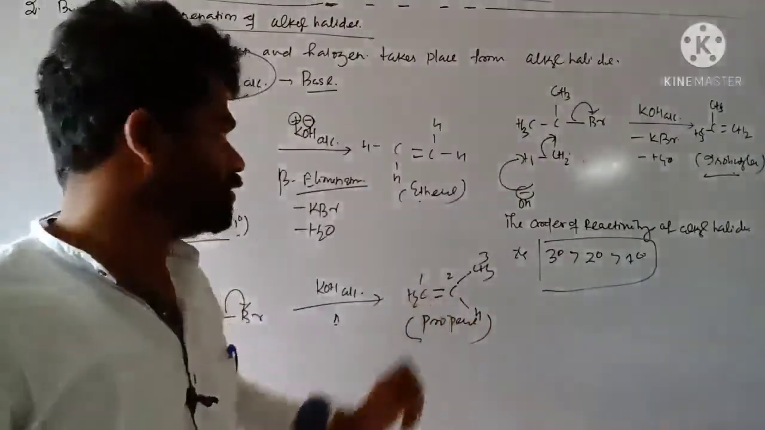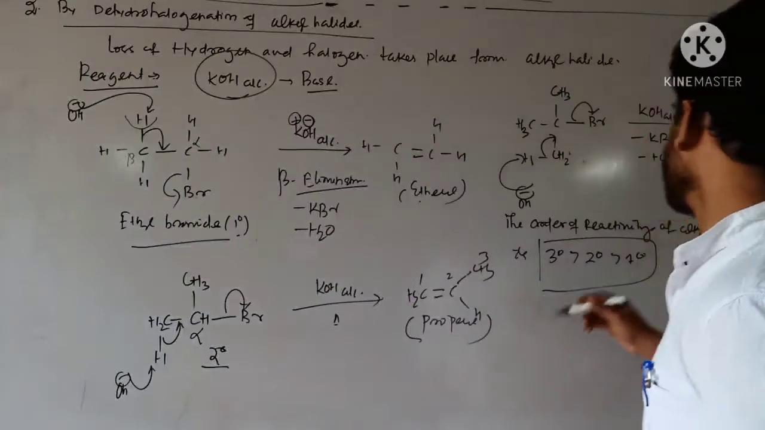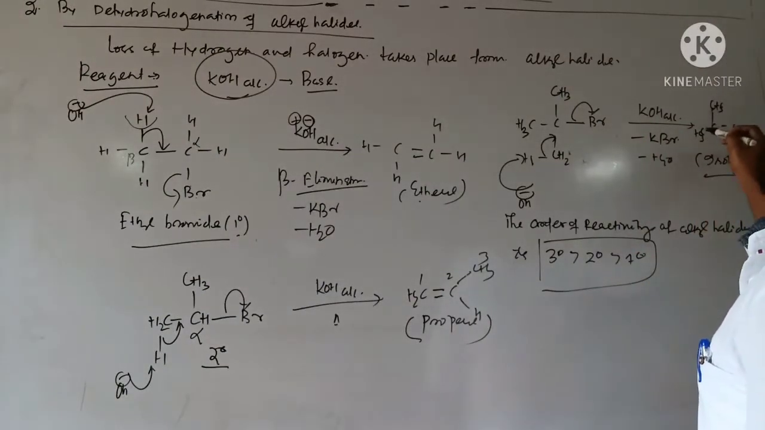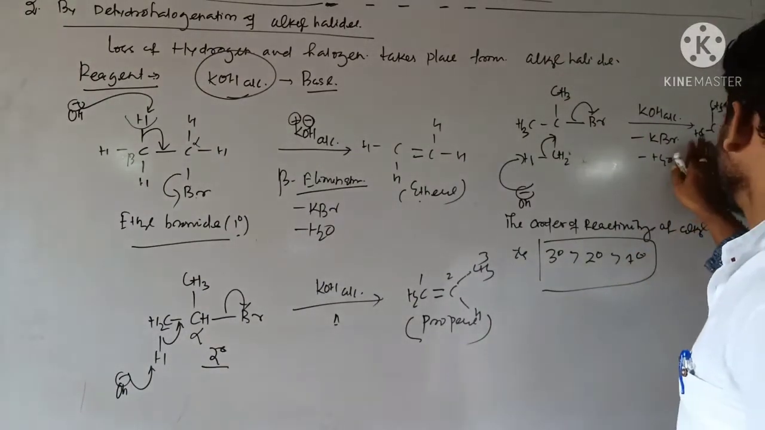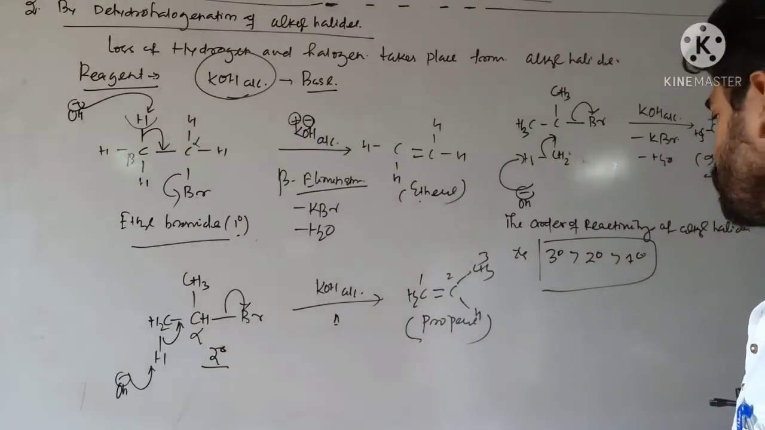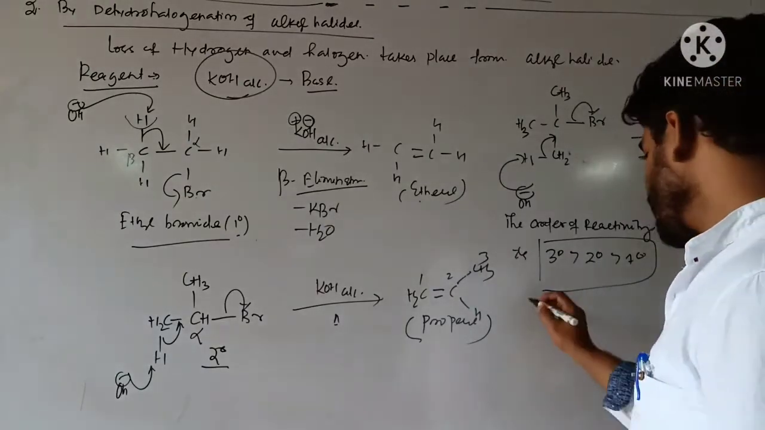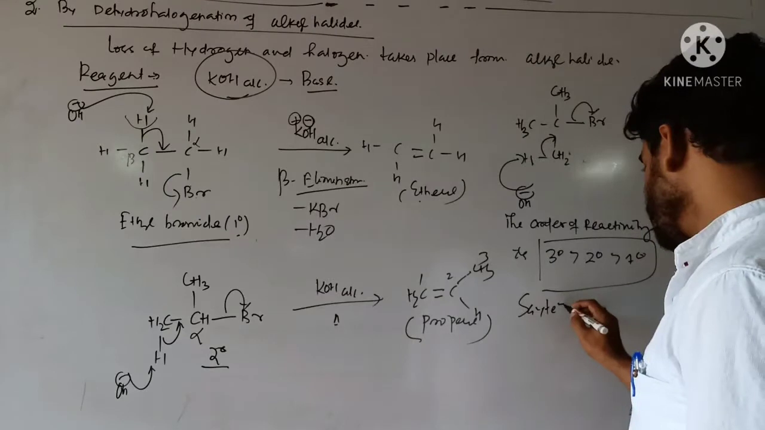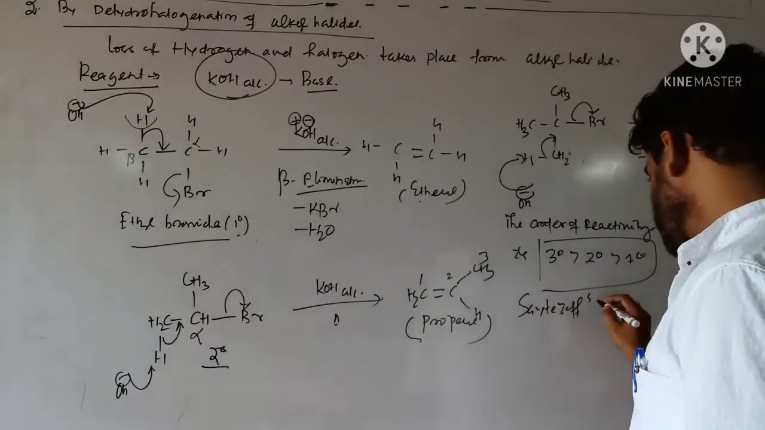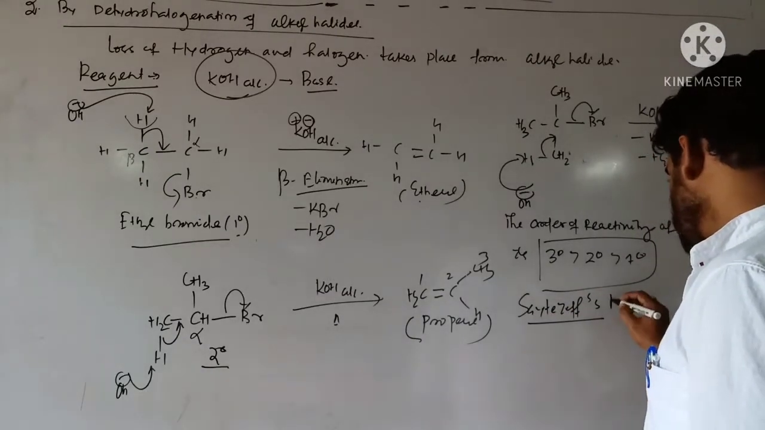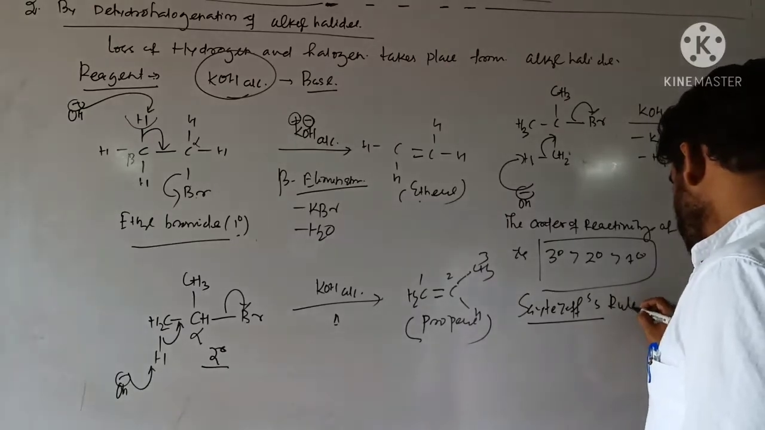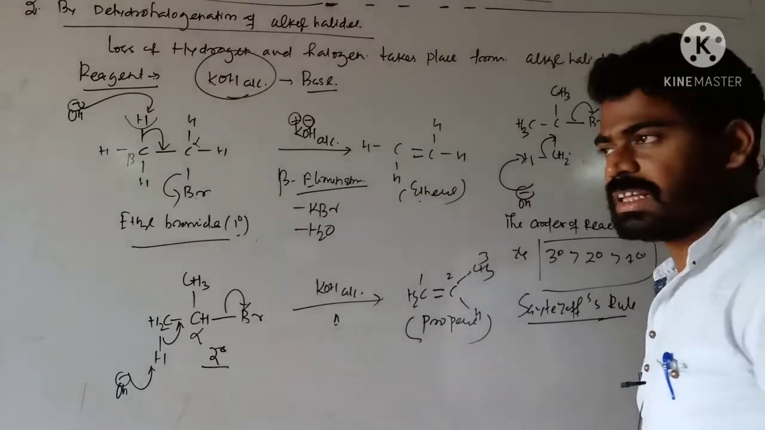This is methyl substituted, and gradually you can see over here there are 2 methyl group substituted carbons. So this one is the more stable alkene. Highly substituted alkenes are more stable according to Saytzeff, as per the name of the scientist, Saytzeff. Okay, Saytzeff's rule, that is, highly substituted alkenes are more stable.